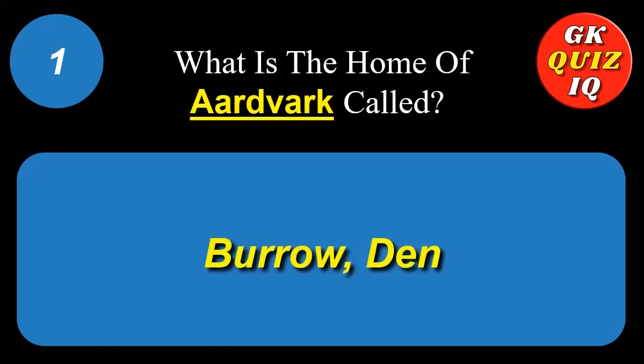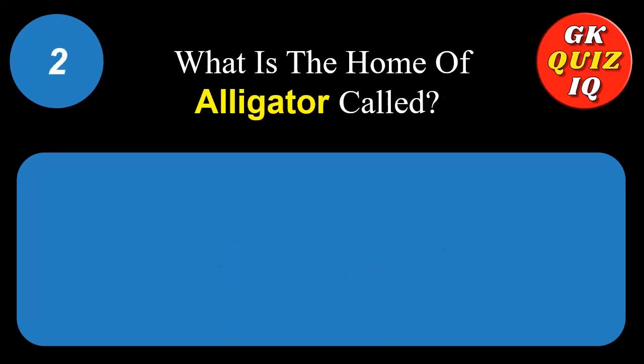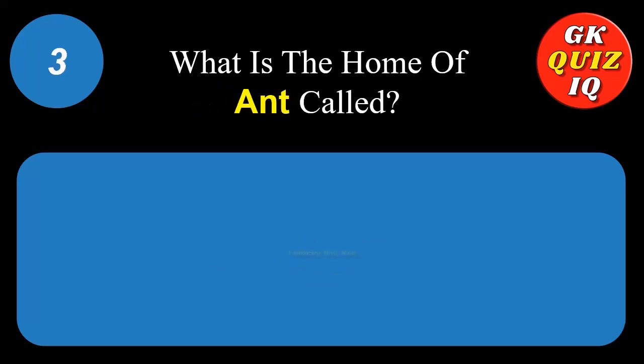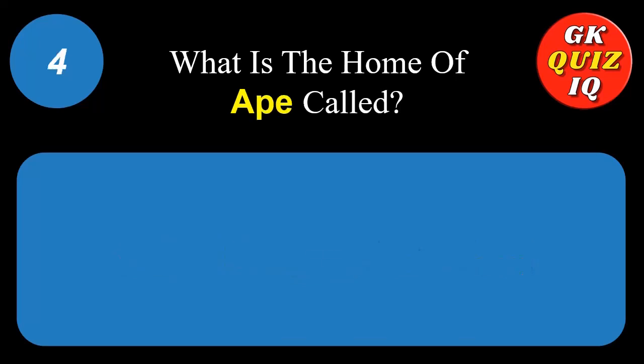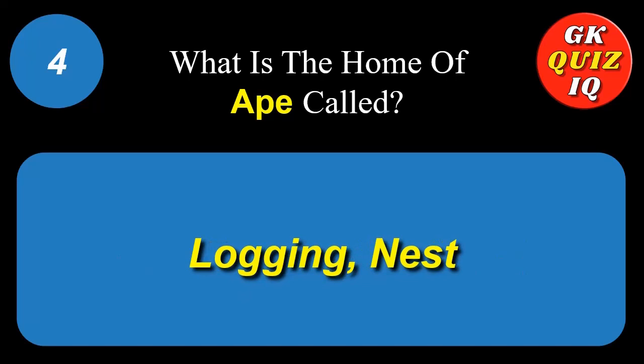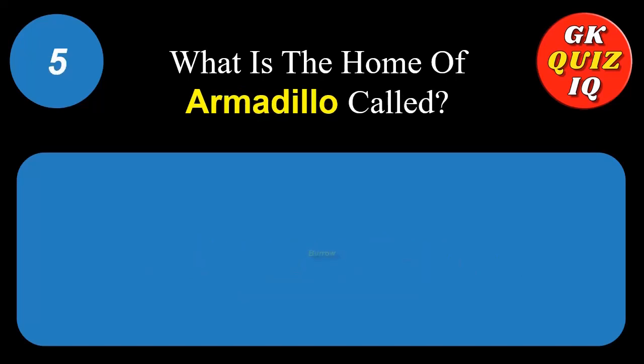What is the home of aardvark called? Burrow. Den. What is the home of alligator called? Nest. What is the home of ant called? Formicary. Hive. Nest. What is the home of ape called? Nest. What is the home of armadillo called? Burrow.